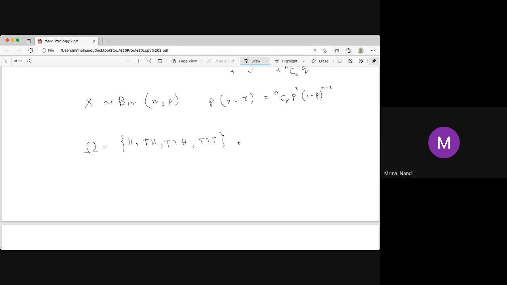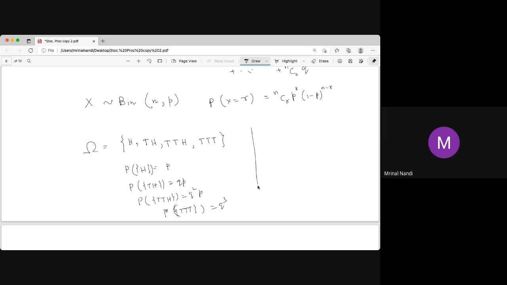Now this sample space is not 8 elements, only 4 elements. So what is the probability of this? Probability of head is P. Then the next one, TH, is Q into P. What is the probability of TTH? It is Q square into P. And what is the probability of TTT? It is QQQ. If you add these, you can easily see that this is 1. It's just the GP series, geometric progression.